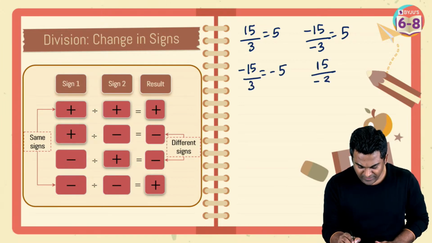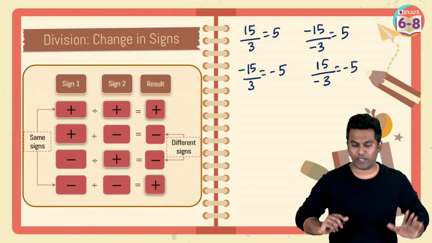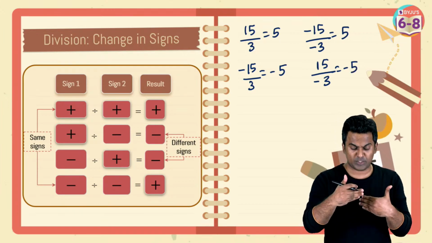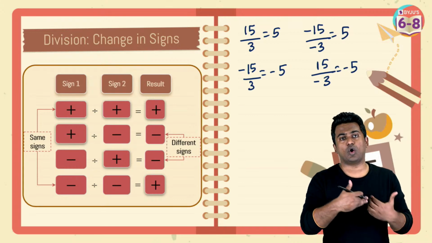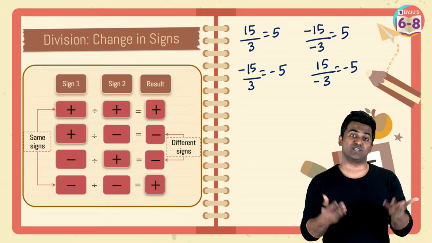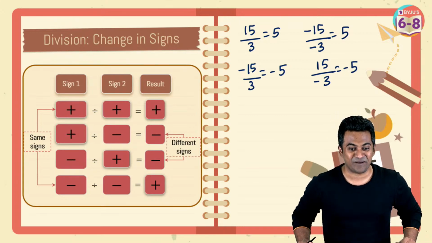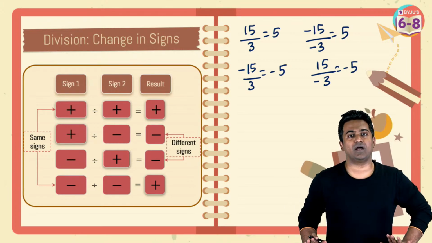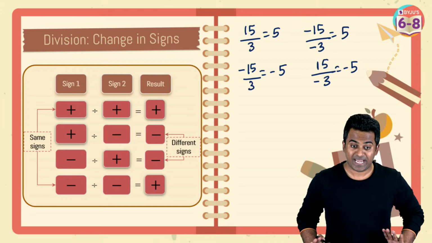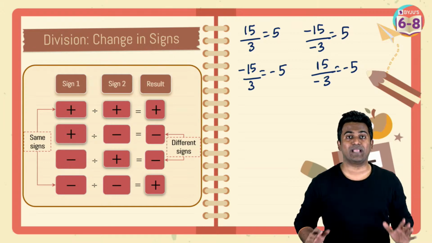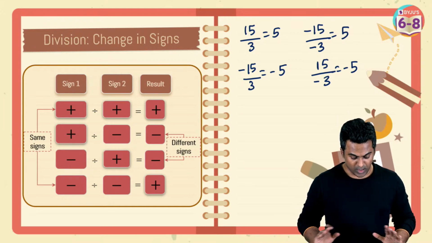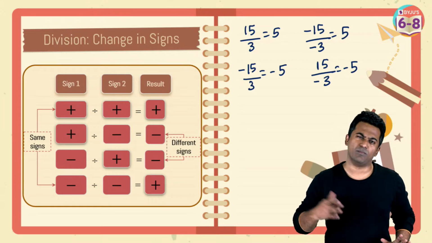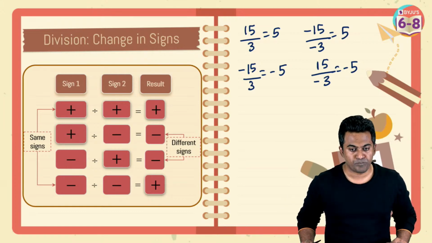Or 15 divided by minus 3 is again going to be minus 5, because negative divided by positive, or positive divided by negative, the result is going to be negative there. Okay, so far in all of the ideas covered, is there any doubt? If there is any doubt, let me know in the comments box, and we shall clear that before we move on to the next part of the revision.